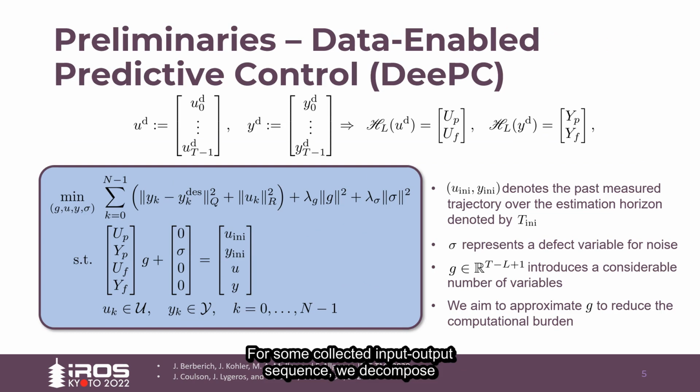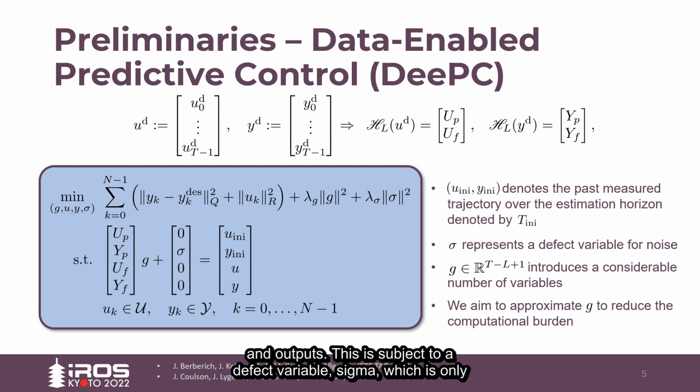For some collected input-output sequence, we decompose the Hankel matrices into past and future portions, and the reason that we do so is to ensure that our future trajectory is consistent with our past trajectory. Namely, we have UINI and YINI that represent previous input-output pairs over the estimation horizon, and then the optimization problem must find this vector G such that it can reproduce the previous input-output pairs while also attempting to track future desired inputs and outputs.